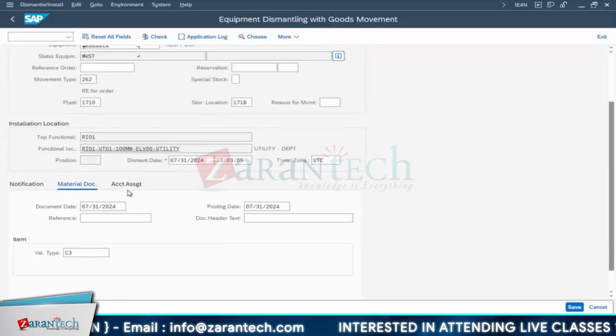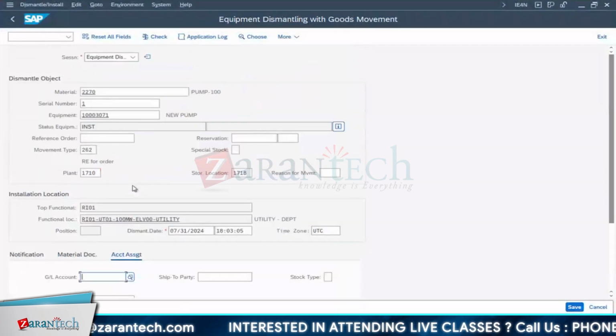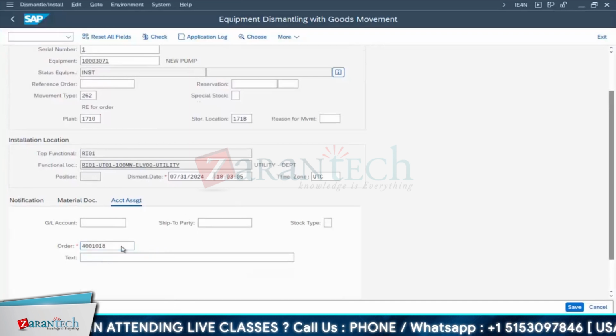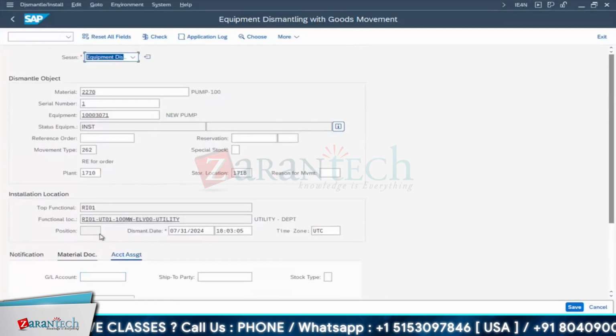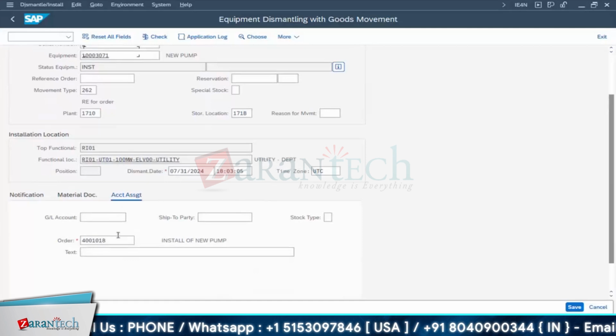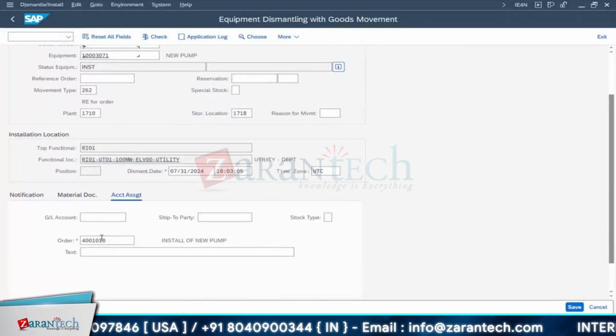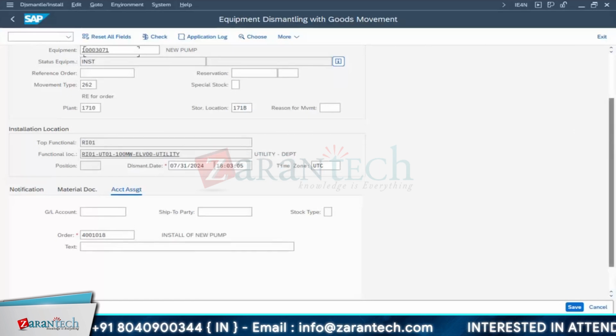Then what is the proof? Normally we have to maintain the order number over here in account assignment. Okay, here the order number should be maintained. Again you can maintain some new order. It is fine. Or create a new order for the dismantling. A breakdown order you can create. The better thing is a breakdown order. Create it and maintain it over here. Just to save time, I am not doing this. Yes, now this much is done. Now you go for the save.